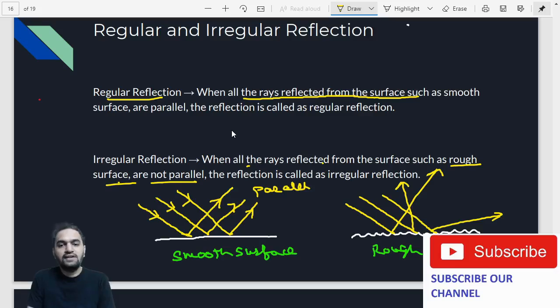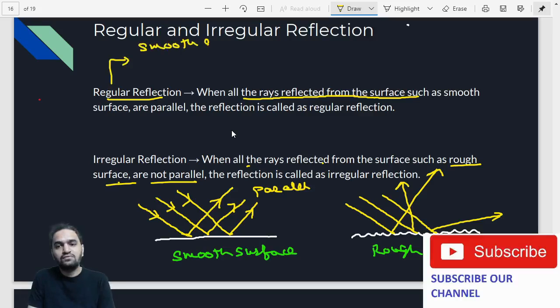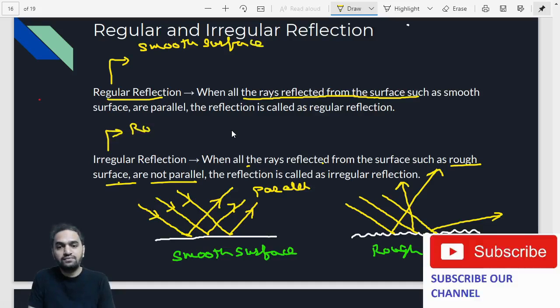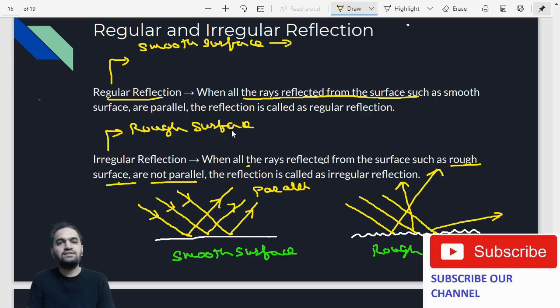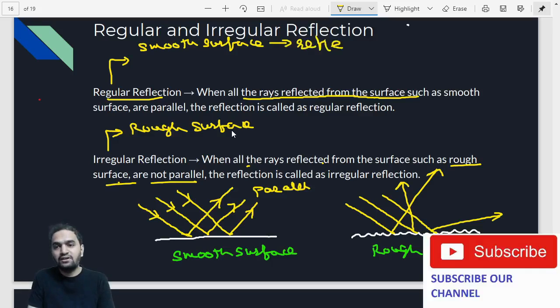So you have to understand that regular reflection happens in what? It happens in a smooth surface. And irregular reflection happens in what? A rough surface. Suppose after reflection the rays travel parallel to each other, so the reflected rays are parallel.